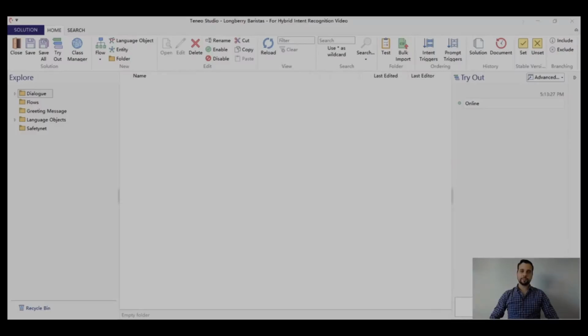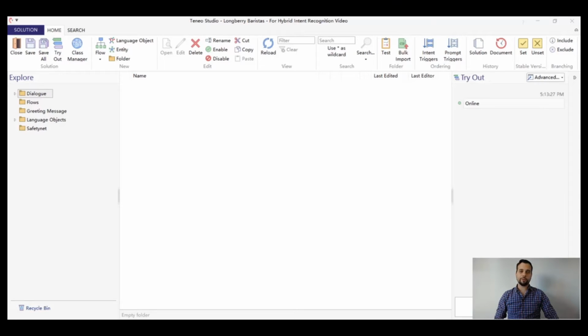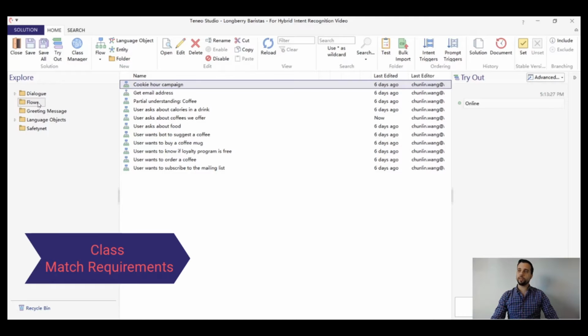Let's take a look. In today's episode we are going to see how we can create hybrid match requirements for intent recognition in Teneo. We are going to use for this a solution called Longberry Baristas, which helps users with different requests around coffee. So let's have a look first of all into one flow of this solution, which is called User Asks About Calories in a Drink.